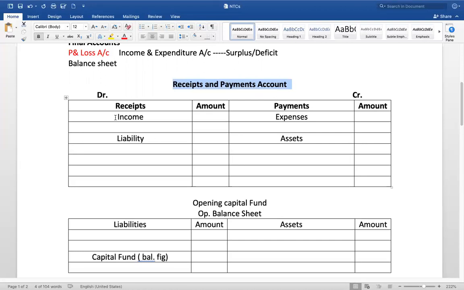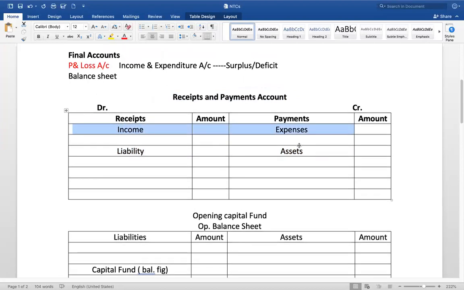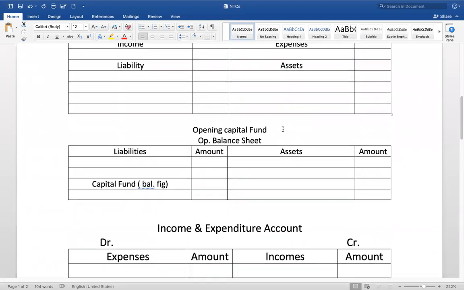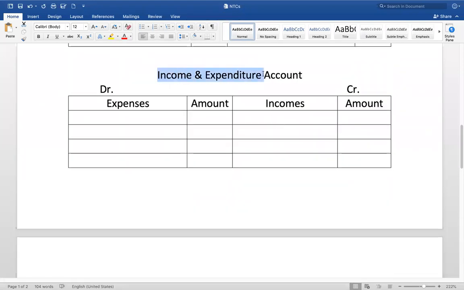So these things we have to segregate. The liabilities and assets we have to segregate and prepare the balance sheet. The income and expenses we have to segregate and prepare the income and expenditure account, to make out whether the organization is making surplus or deficit. This is how we do it.